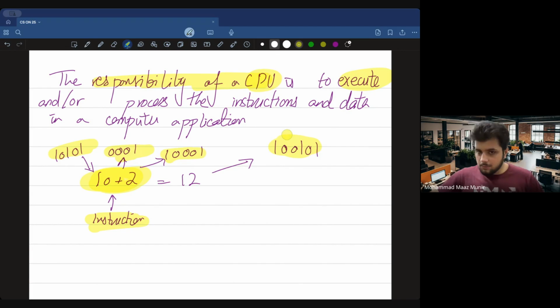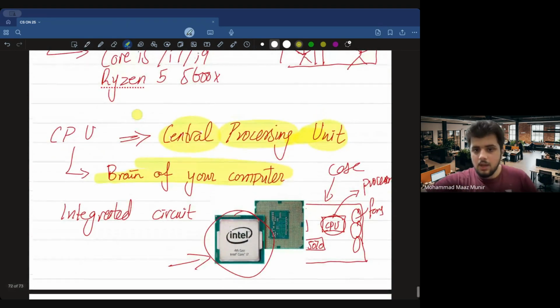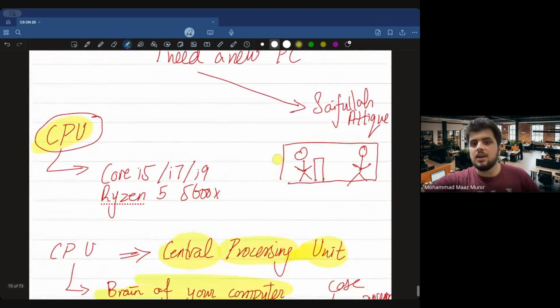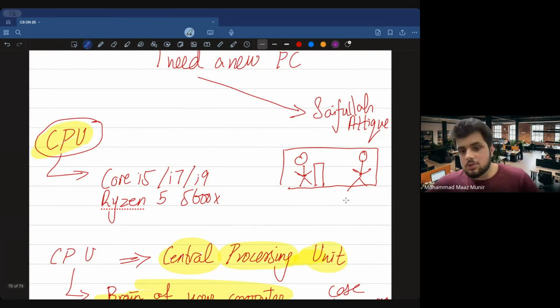So for this reason, whenever you are trying to purchase a new PC, in this case, say Rayan wants to get himself a new PC. Saifullah will basically be telling Rayan that if you are planning on playing newer games like the AAA game series, those newer generation games, then in that case I will suggest that you should go with the latest generation Core i5, Core i7, or Core i9. If you have the budget, why not go with Core i9 14th generation?